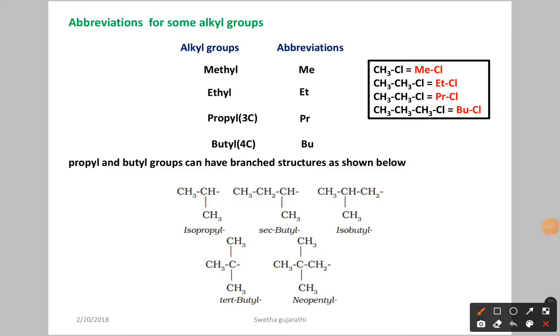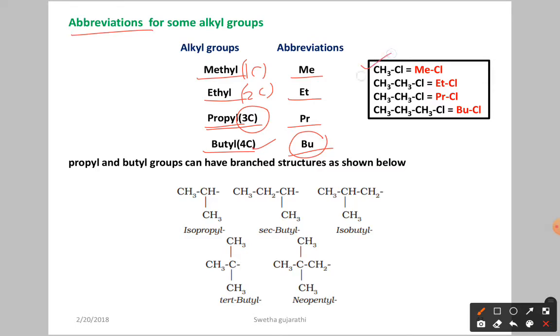Here we have some abbreviations, which are also given in the textbook. If it is a methyl group, we simply write the abbreviation as capital M small e, Me. Ethyl, we write as capital E small t, Et. Methyl has only 1 carbon, ethyl has 2 carbons, and propyl has 3 carbons. We write propyl as capital P small r, Pr. Butyl means 4 carbon atoms, and the abbreviation is capital B small u, Bu. Let us see the examples.